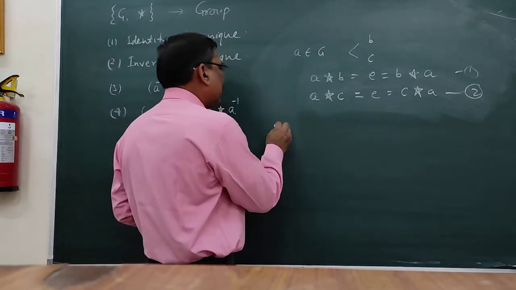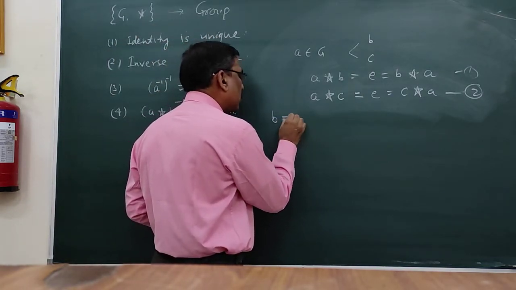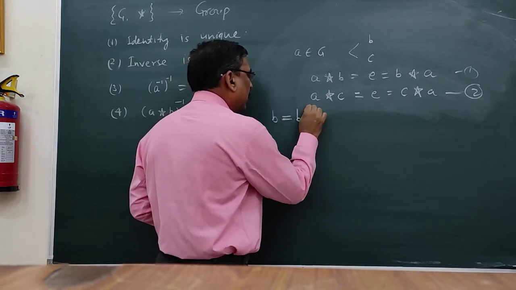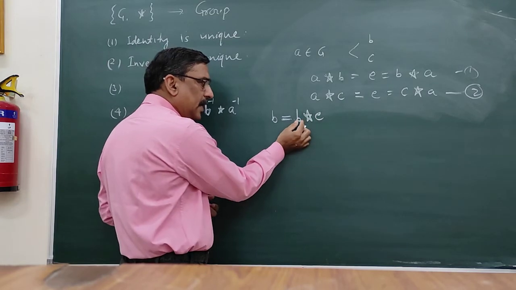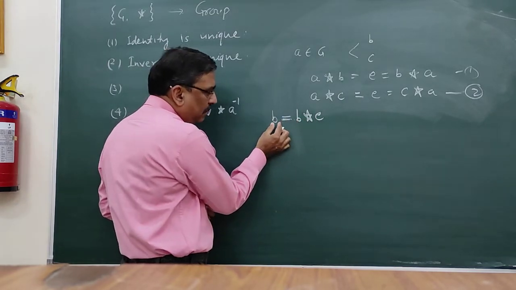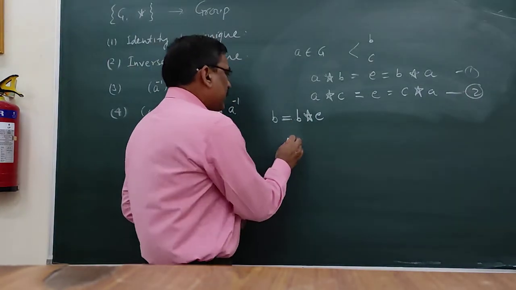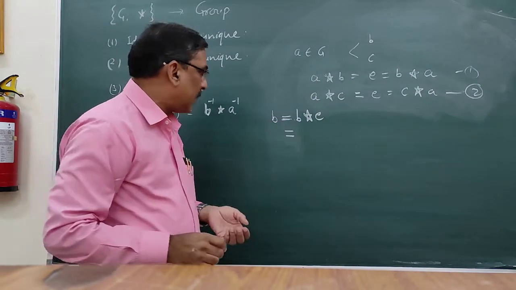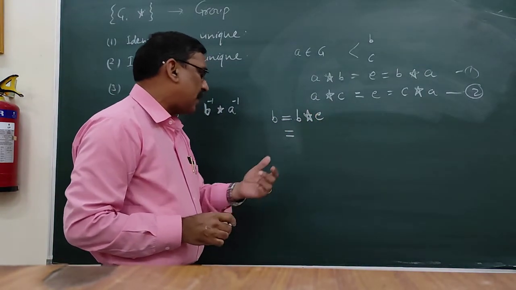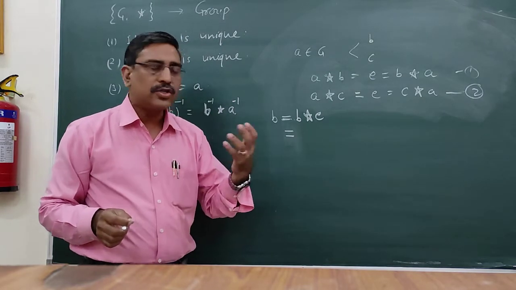So for this we will start from this b. We can write b is equal to b * e, where e is the identity and b is any element. So we can write b is equal to b into identity. Why we take this, I will discuss later on. Let us first prove that b is equal to c. Our target is to prove b is equal to c.